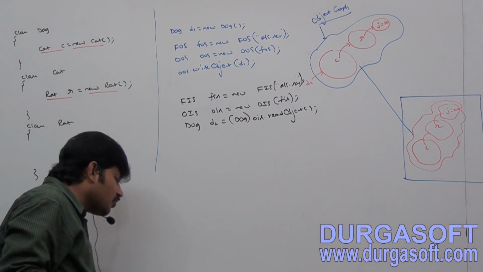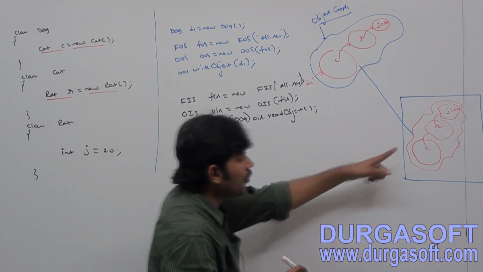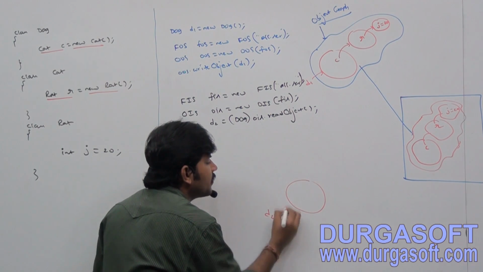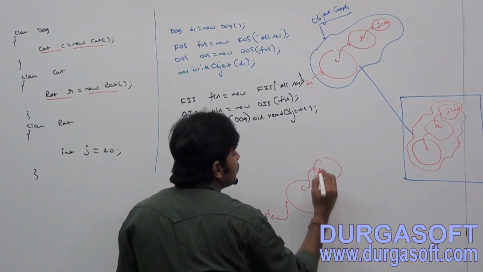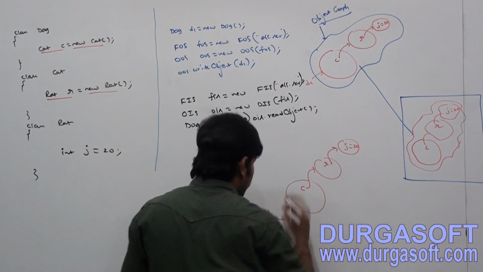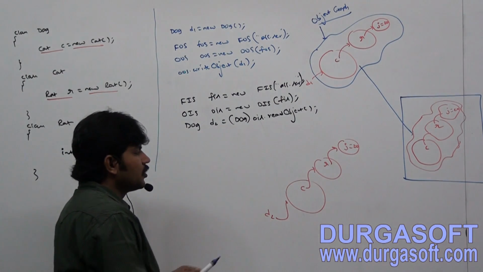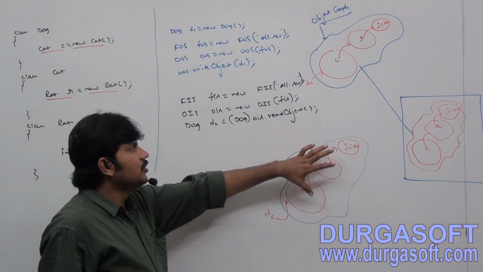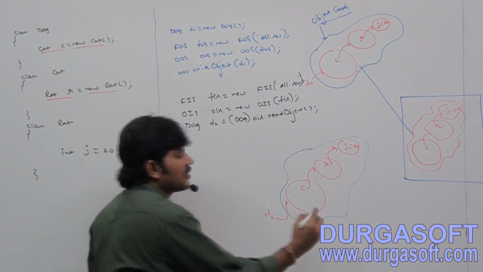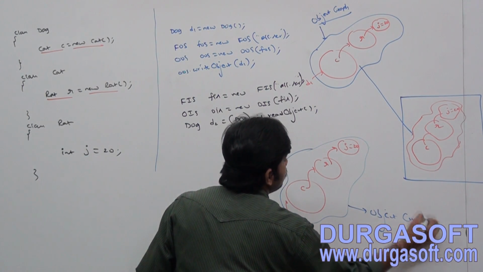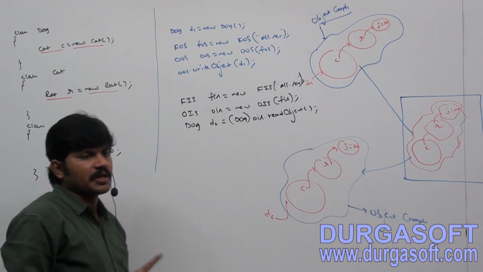Whenever we are trying to deserialize, this total group by default will come. D2 is coming, and in that automatically the cat is there, automatically the rat is there, and what is the j value? 20. By default, this total thing will be there. Are you getting it? This total group of objects is nothing but the object graph. I hope you are aware.